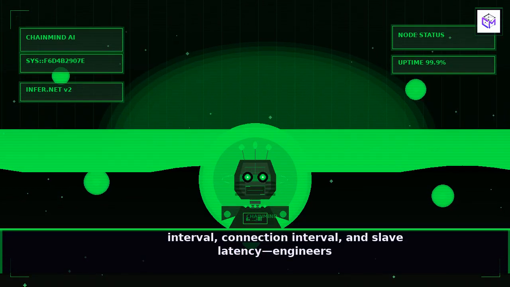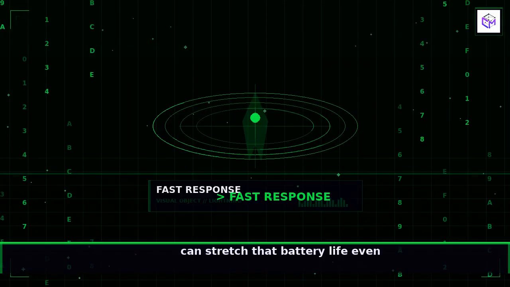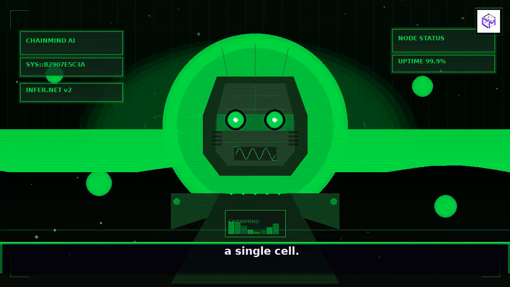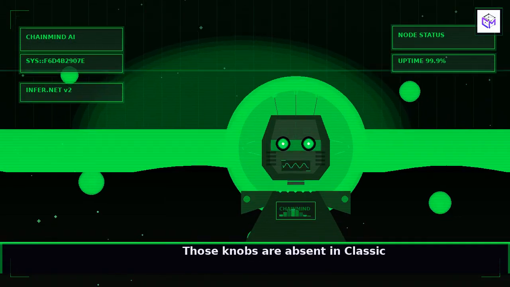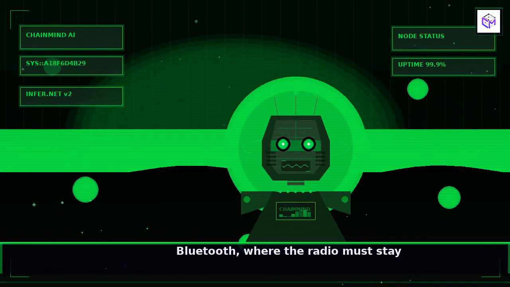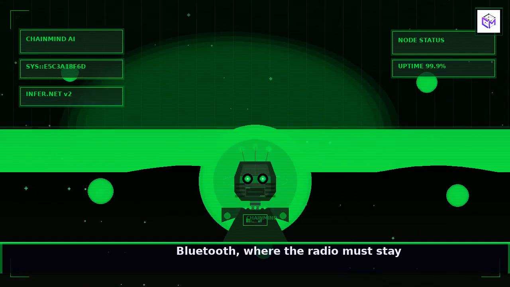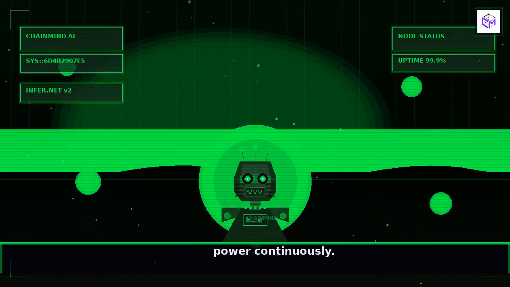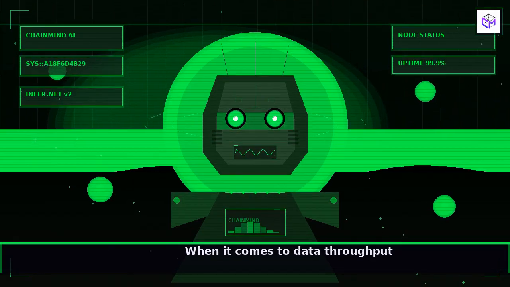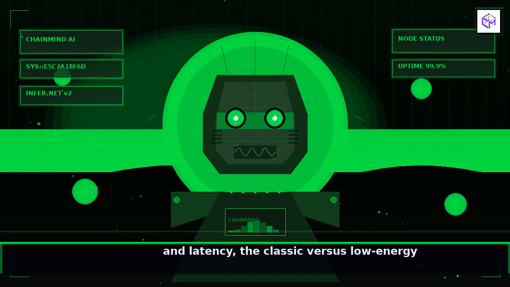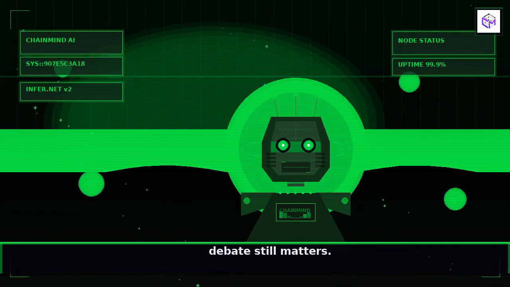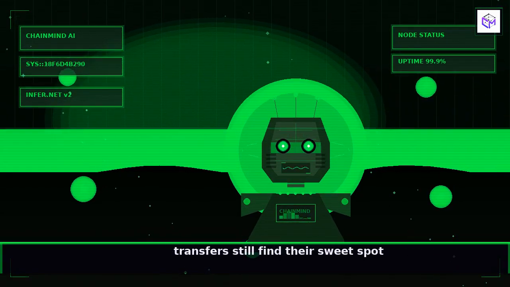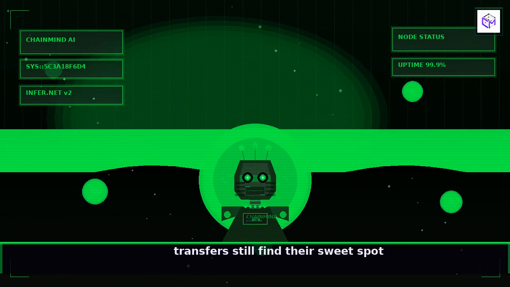When it comes to data throughput and latency, the classic versus low-energy debate still matters. Real-time audio, video, and high-speed file transfers still find their sweet spot in classic Bluetooth. The continuous link and higher sustained data rate keep latency under 100 milliseconds, a threshold that matters for voice-over-IP calls, gaming controllers, and any scenario where a delay becomes noticeable.